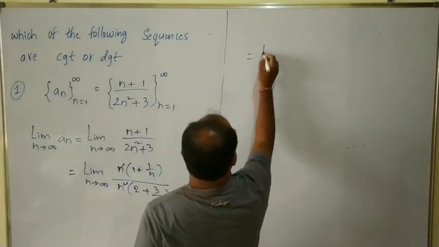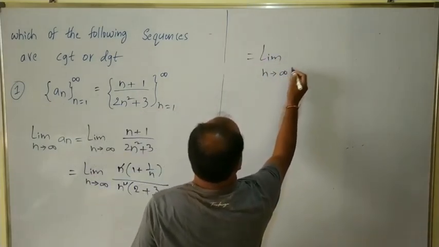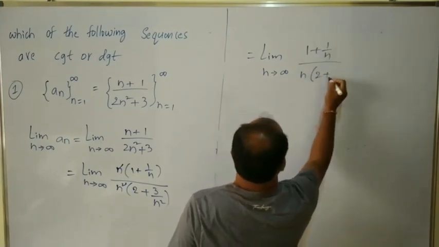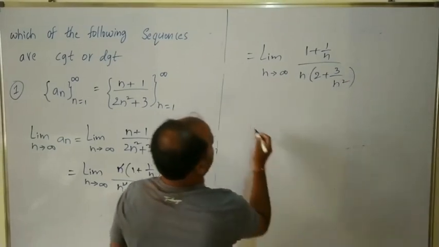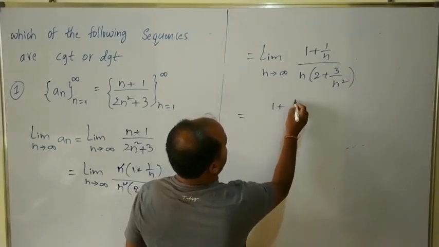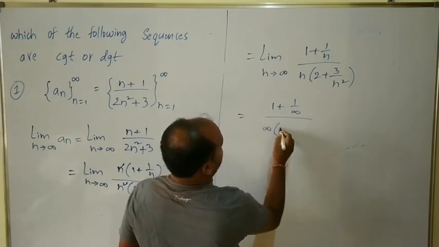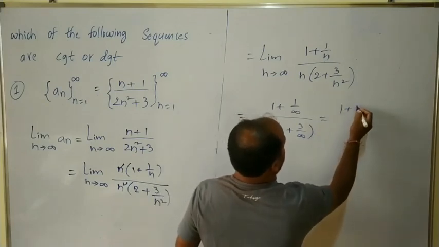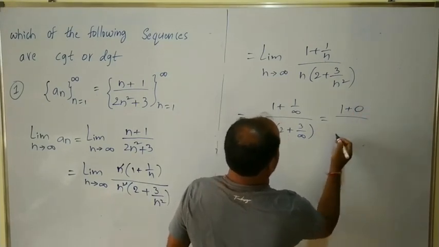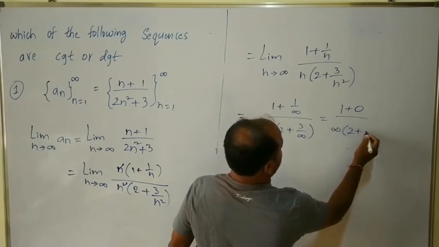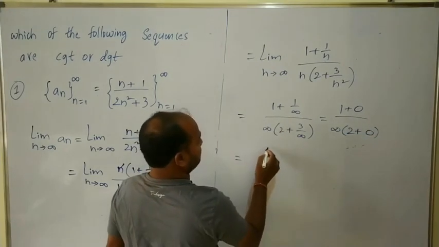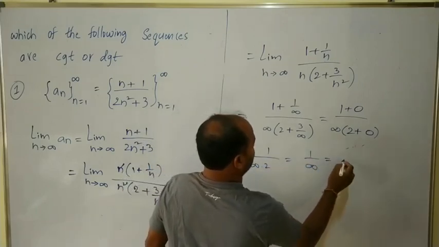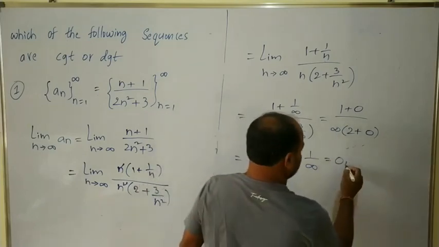So here we get limit n tends to infinity (1 plus 1 by n) divided by n into (2 plus 3 by n square). Now let us apply the limit: 1 plus 1 by infinity divided by infinity into (2 plus 3 by infinity). 1 plus 1 by infinity is nothing but 1, and 3 by infinity is nothing but 0. So this equals 1 by infinity into 2, which is 1 by 2 into infinity. 1 by infinity is always 0, which is finite.